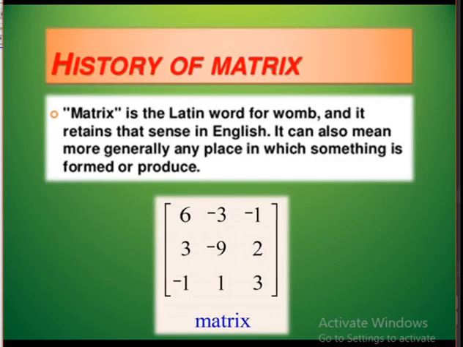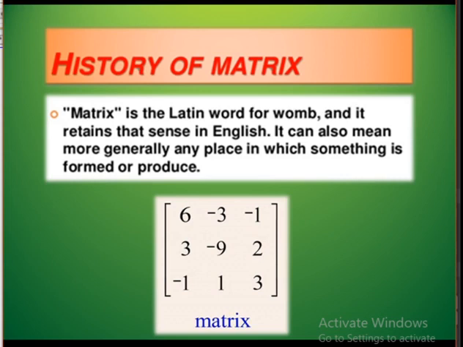Now, the history. Matrix is a Latin word for womb, and it retains that sense in English. It can also mean, more generally, any place in which something is formed or produced. Womb is nothing but the mother's uterus, where a child is kept. So it generally means any place in which something is formed or produced.